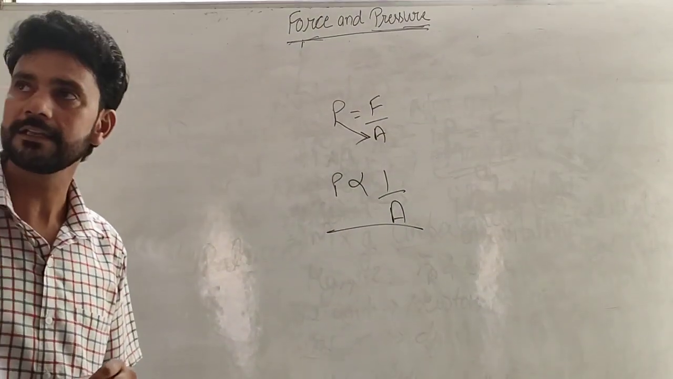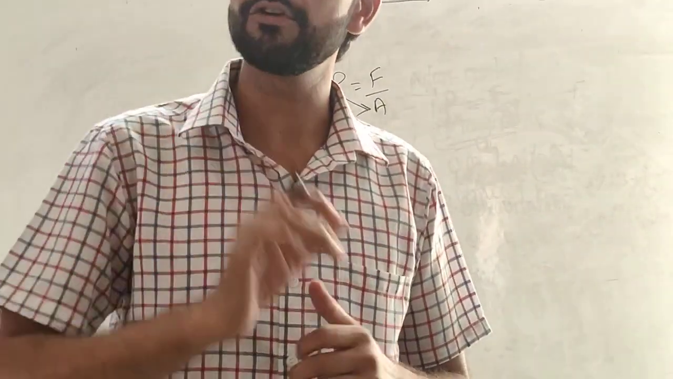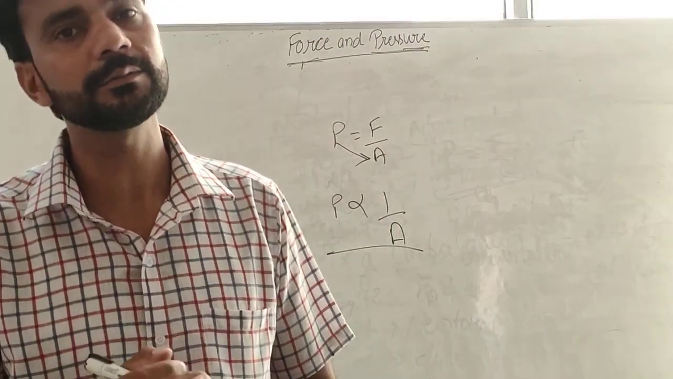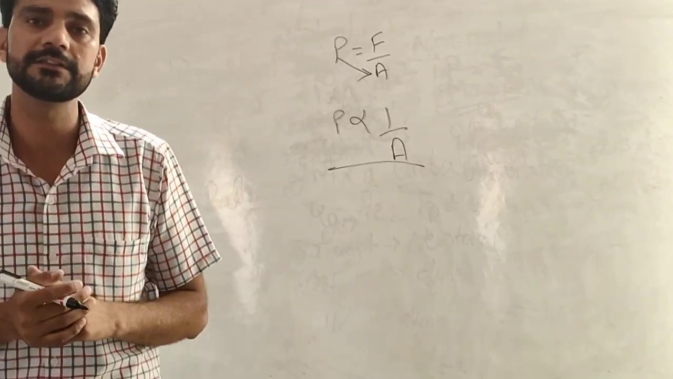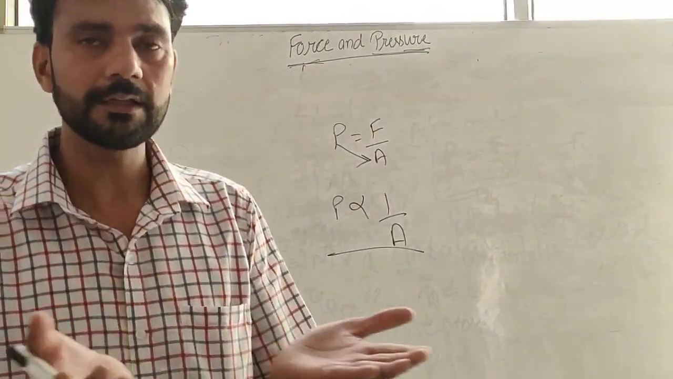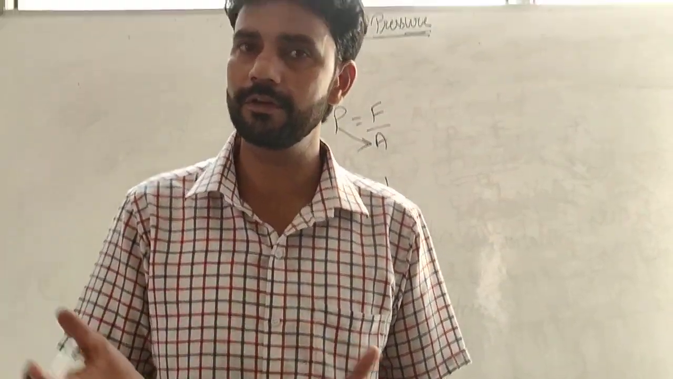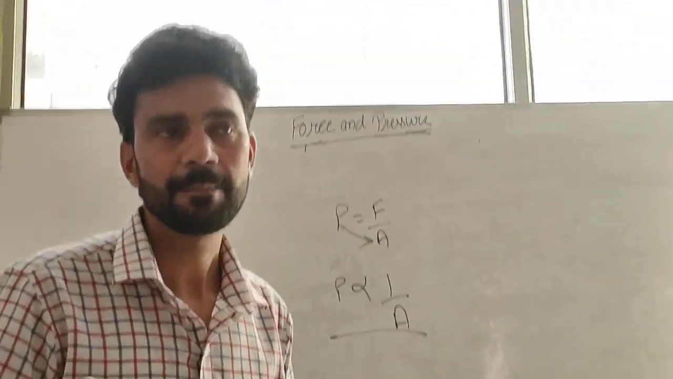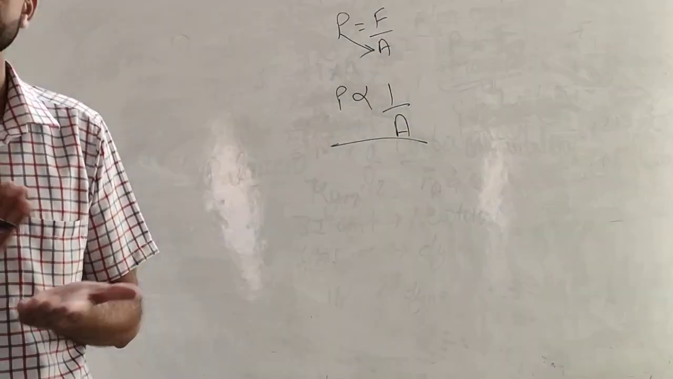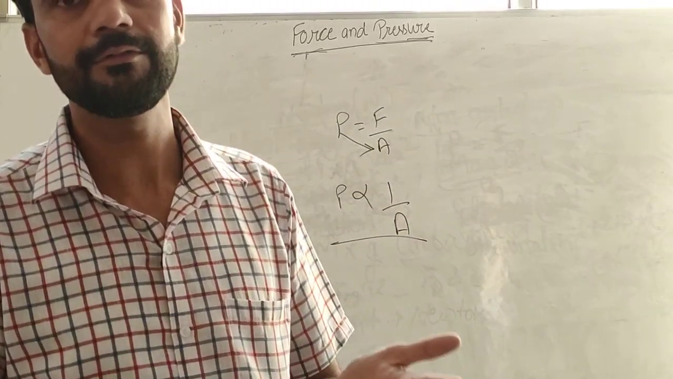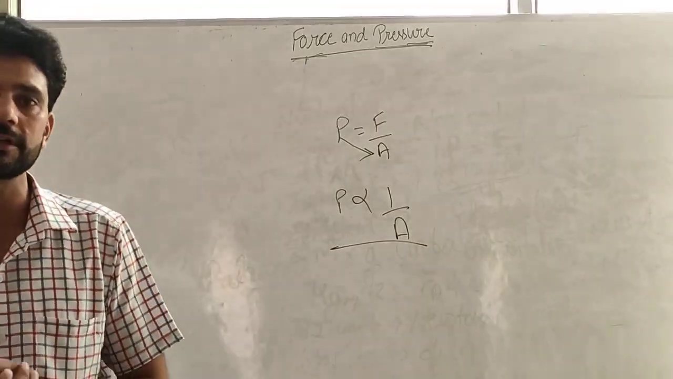Why is the tip of the nail sharp? Because the area of contact is small, so it will exert a large amount of pressure and it will easily get stuck into the walls. Why are the rear wheels of the tractor broader? Because tractors are used in fields, and when the wheels are broader, the area of contact will be more, they will exert less pressure, so they will not get stuck in the ground.